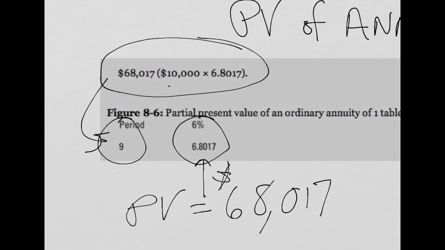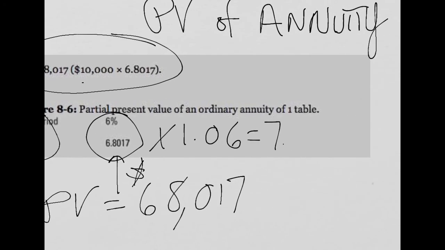So here we had 6.8017, so we're going to multiply that times 1.06. And I'll do the math on my little handy dandy calculator so I can justify the tax deduction for it. And first I got to turn it on, that would help. 1.06 times 6.8017 equals, rounding it off, 7.21. Let's see if that's what happens here.